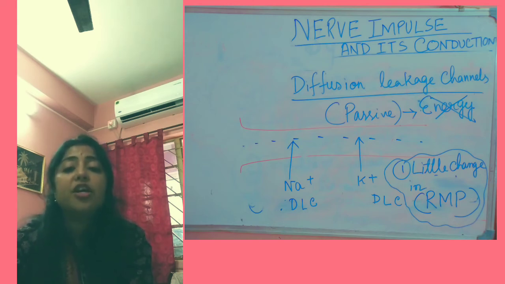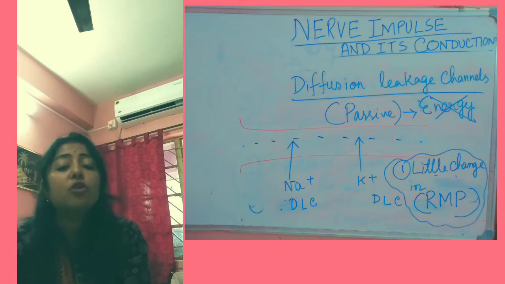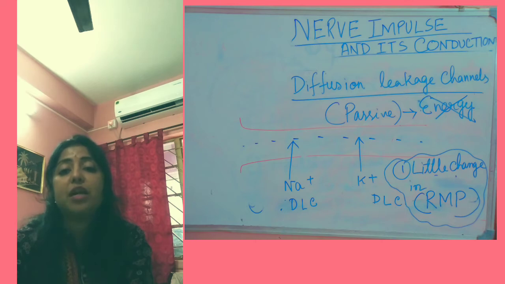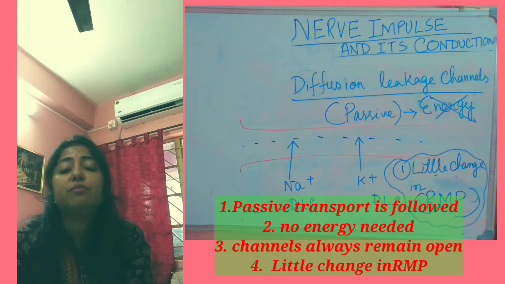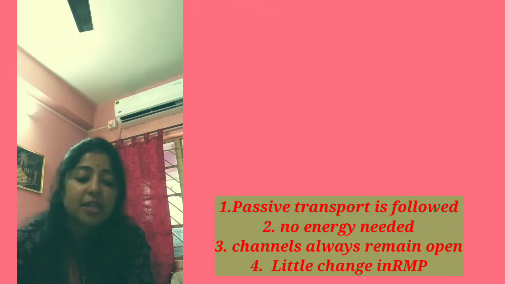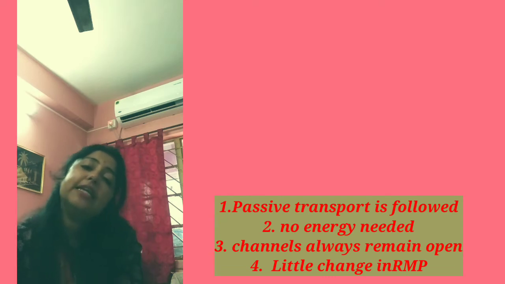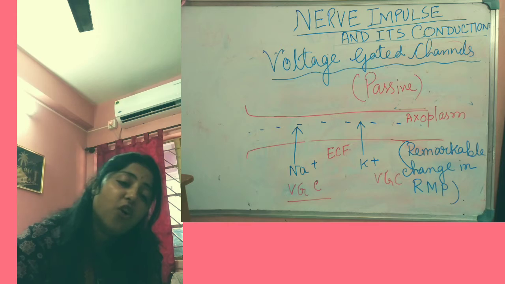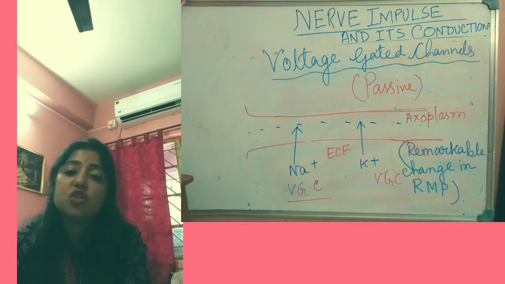Okay, and which process is followed by this channel? Here only passive movement. Passive transport is involved. That means no energy is involved for this process. That is the diffusion or leakage channels. Clear? Next one is voltage gated channels. This channel is very active.